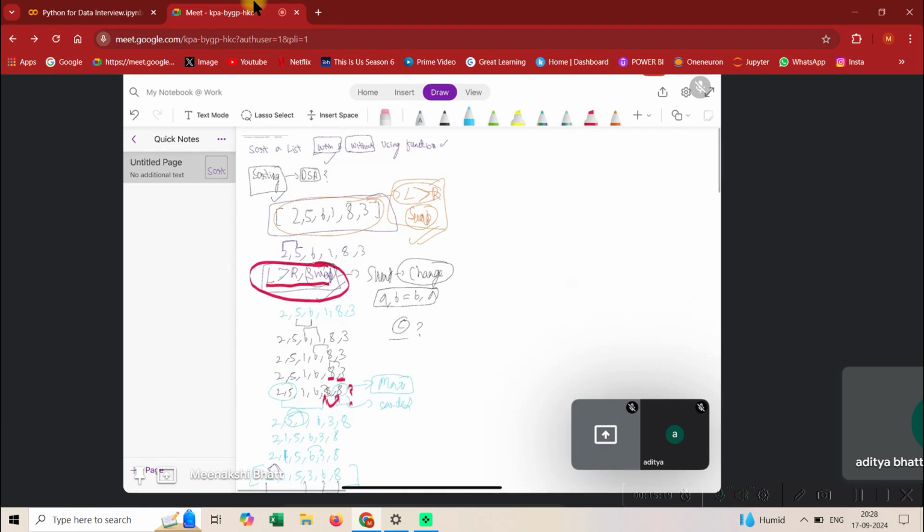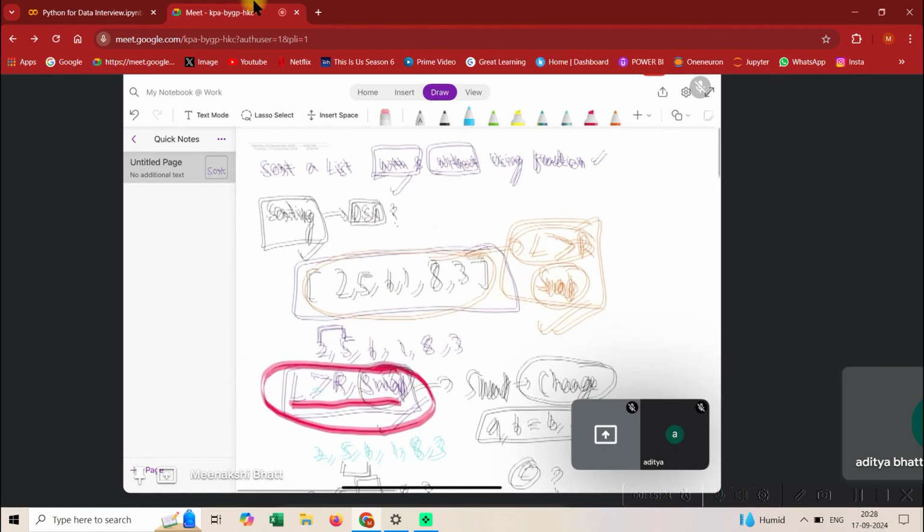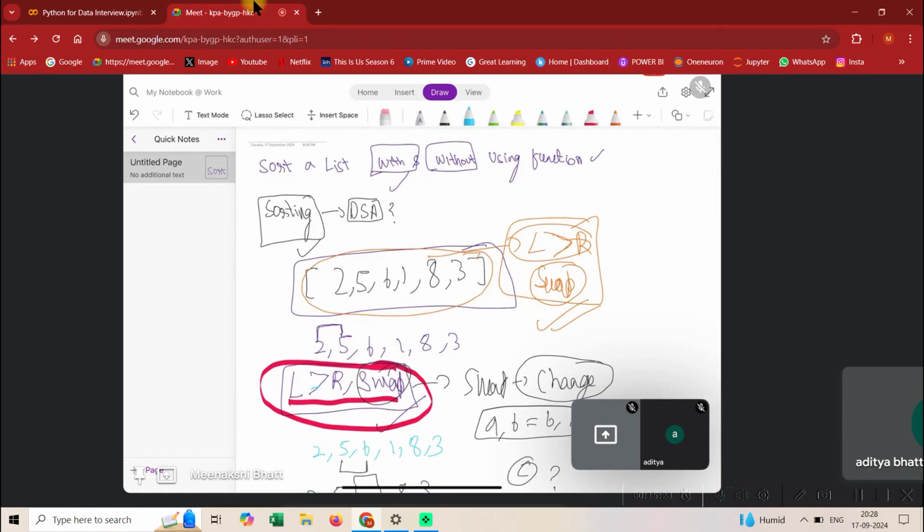I understand that it might be a little tricky at first, but maybe watch the video again. Try to remember this mantra: if the left is greater than the right, we need to swap the elements, and this is the concept which would be used in sorting a list. Okay, just try to remember this, hopefully you will understand.